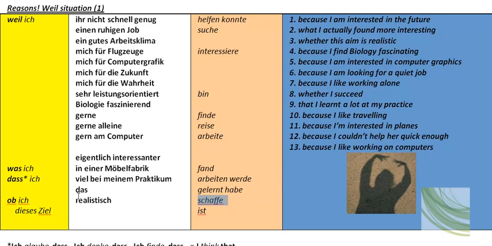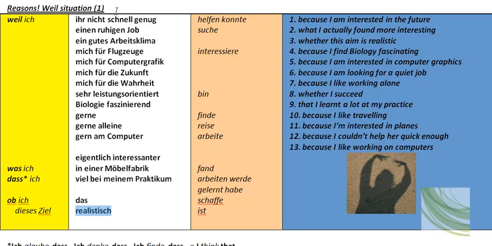Okay, and it'd be fantastic with this structure down here. Ob ich das schaffe, if I succeed at that. Ob dieses Ziel realistisch ist, if this aim is realistic.